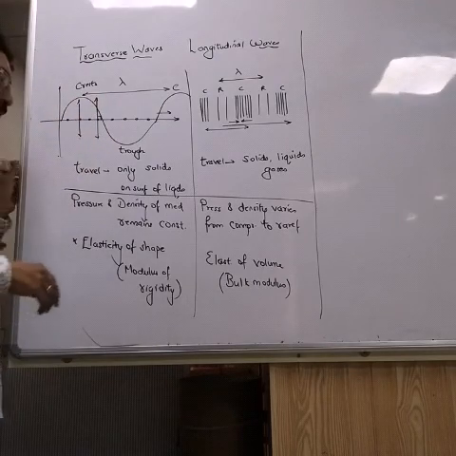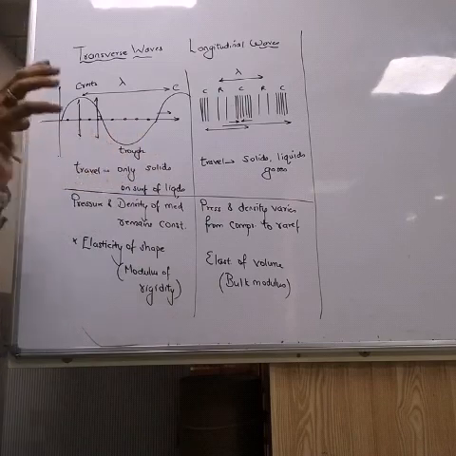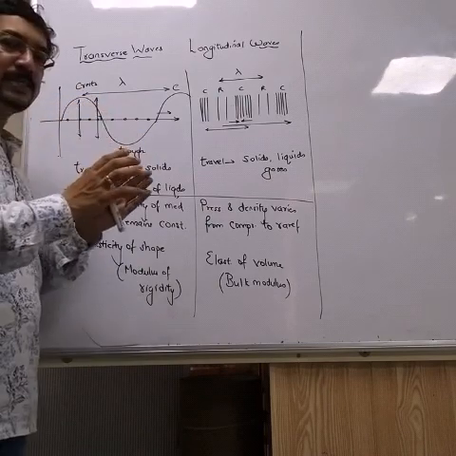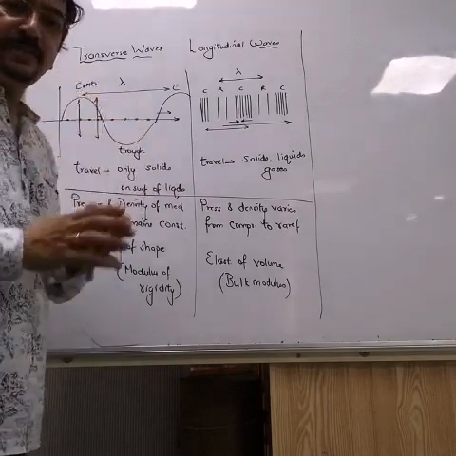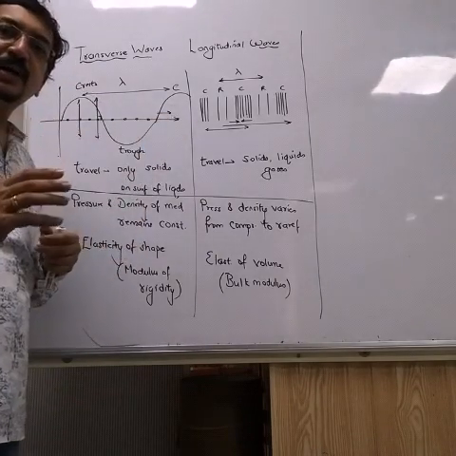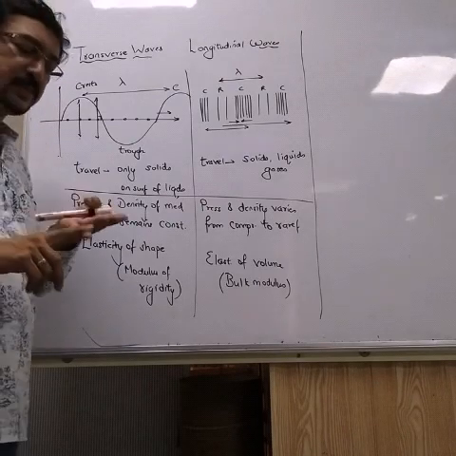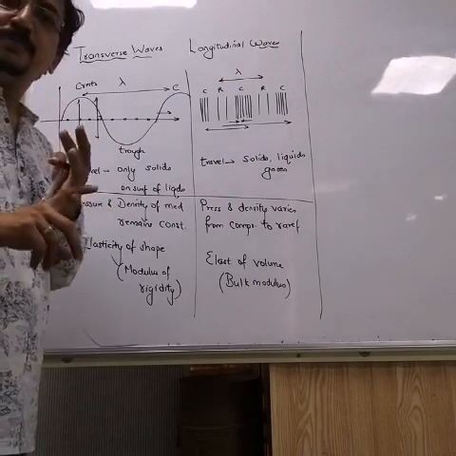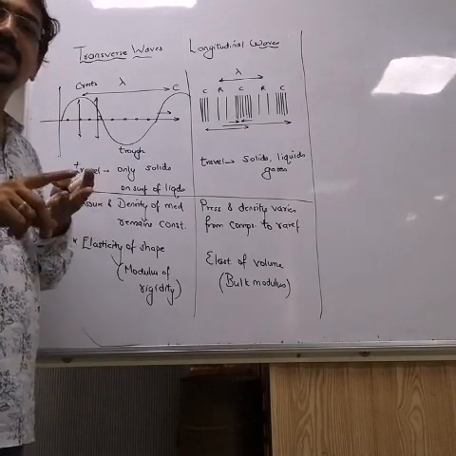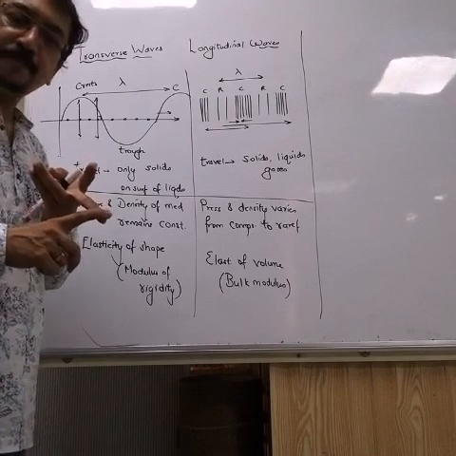One more thing. I told you earlier that the mediums should possess certain elasticity so that the waves can travel through them. Now, elasticity is of three different types. One is called elasticity of length, second is elasticity of volume, third is elasticity of shape.